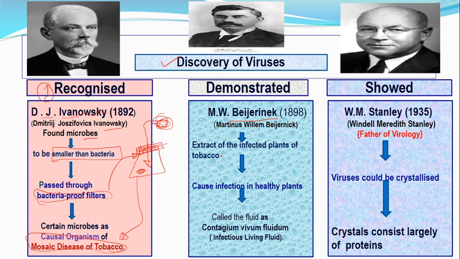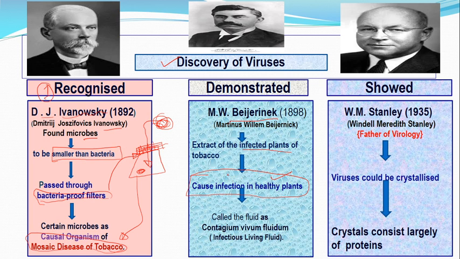He extracted the infection of mosaic from tobacco and found the same result. Infection was again caused in a healthy plant, meaning the healthy plant was infected by that liquid, and that liquid has some infectious agent smaller than bacteria, as Ivanovsky was telling.